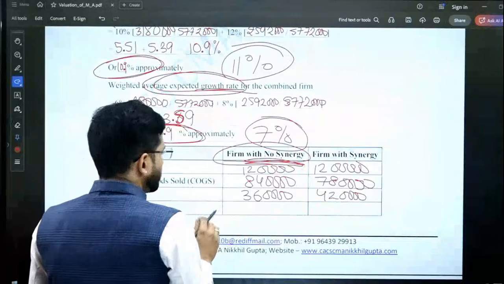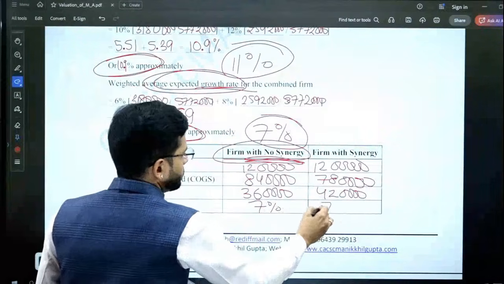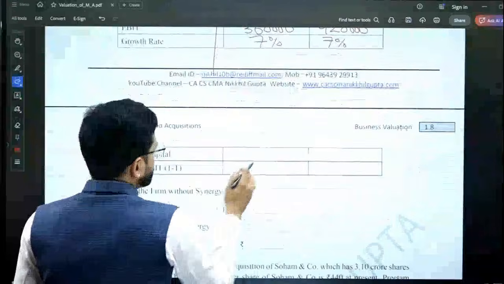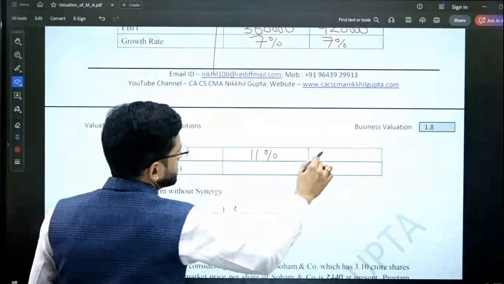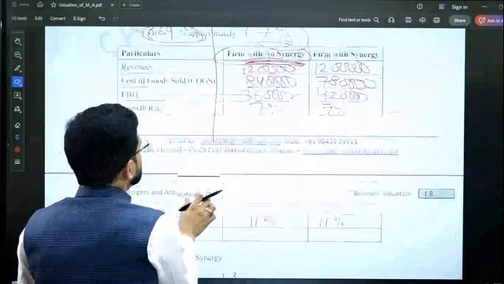Four lakh 20,000. What will be the growth rate? Growth rate will be the combined growth rate we have already computed, 7% and 7%. And what will be the cost of capital? Cost of capital will be 11% in both the cases.